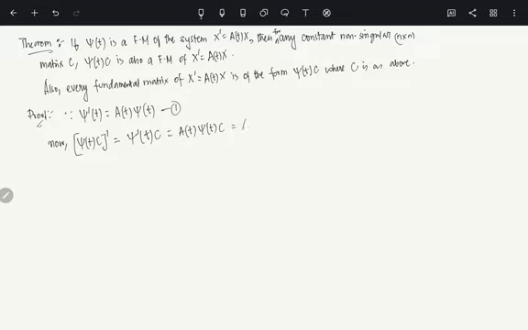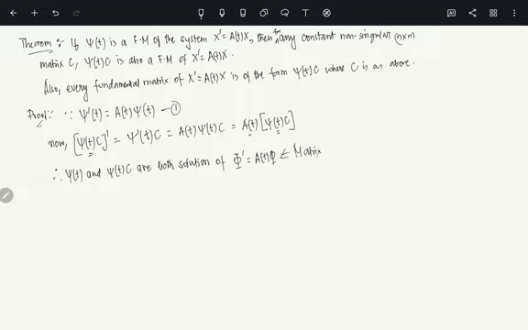By matrix associativity, you can write it as A(t)Φ(t)C. So (Φ(t)C)' is nothing but A(t)Φ(t)C. Therefore Φ(t) and Φ(t)C are both solutions of the matrix-valued differential equation Φ' = A(t)Φ.